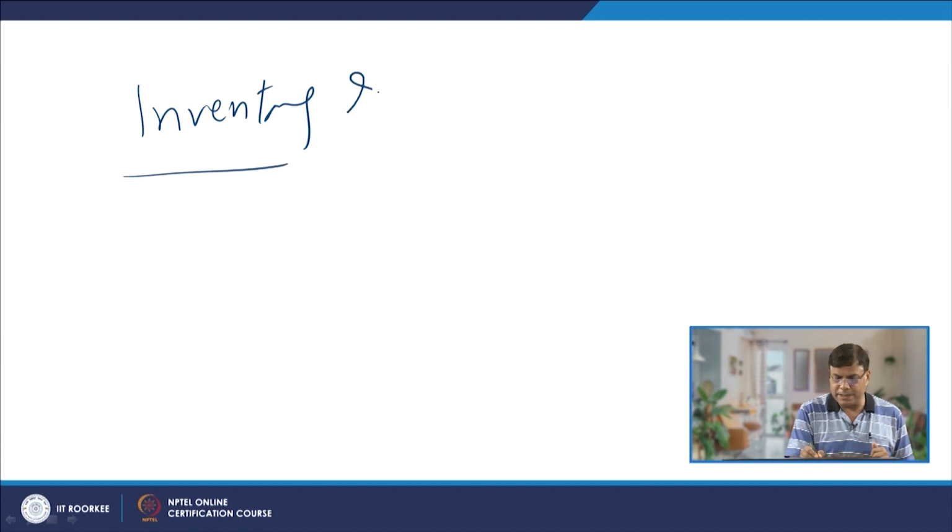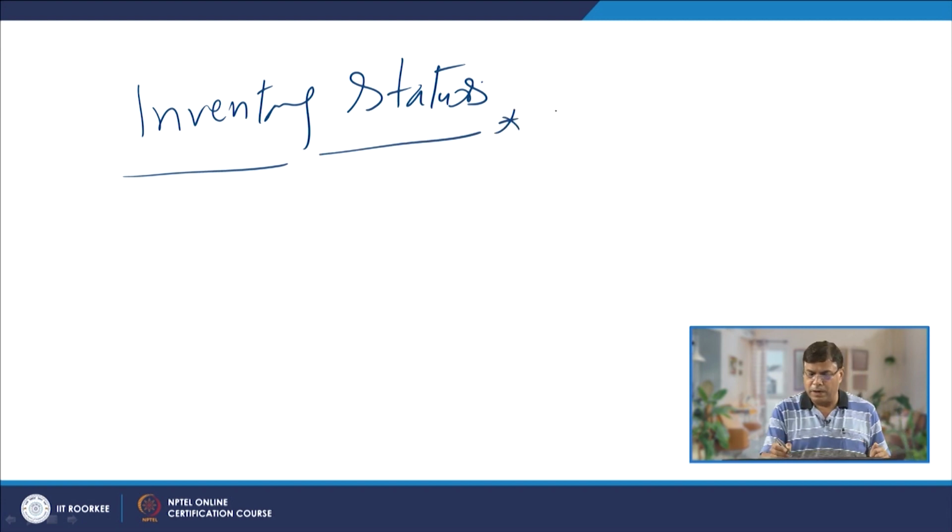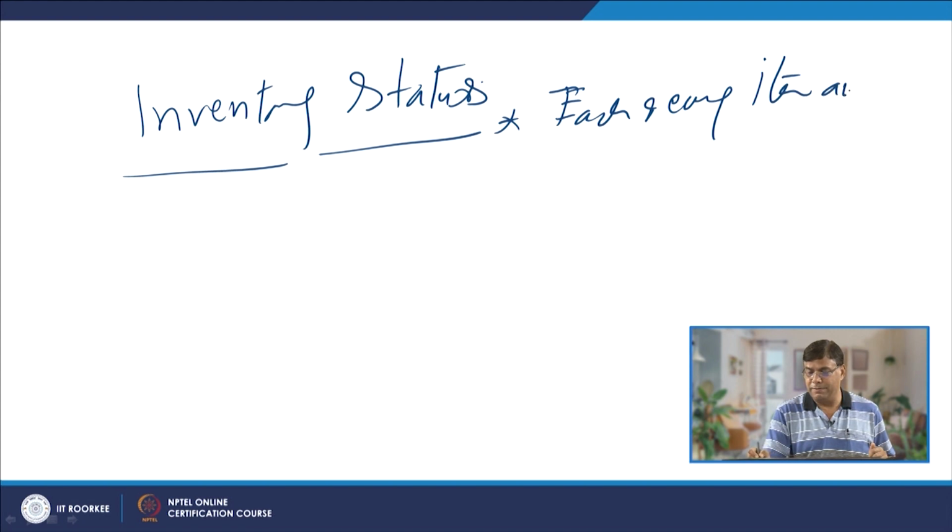So, inventory status is extremely important, and it will indicate what items are available, each and every item available in inventory.